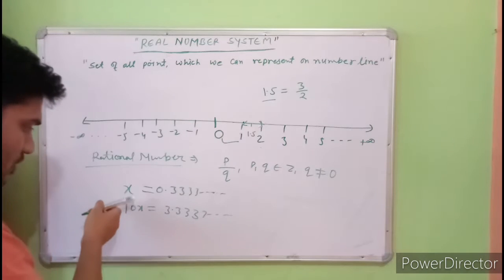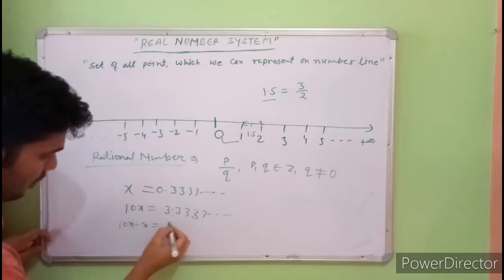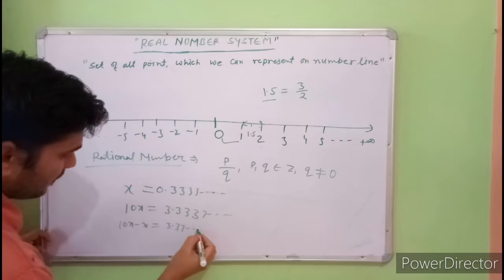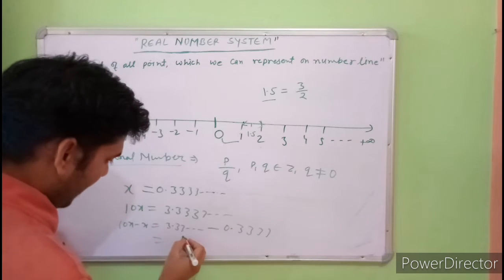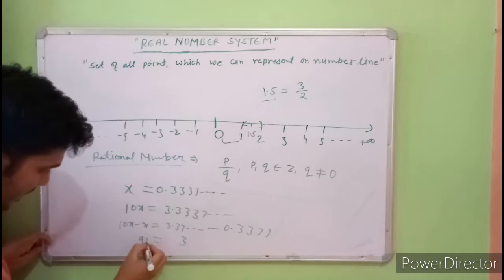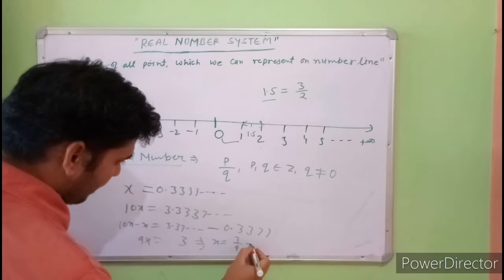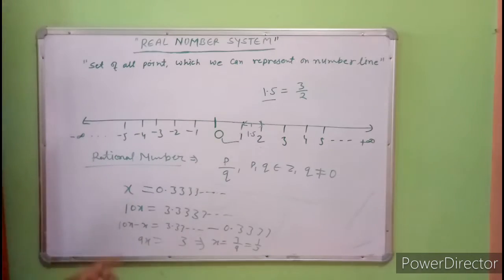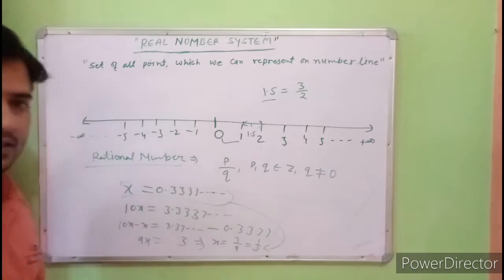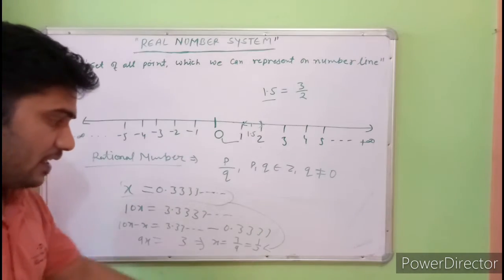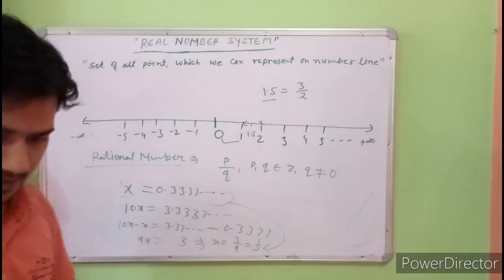Now we subtract: 10x minus x equals 3.3333 minus 0.3333. We get 3 on one side and 9x on the other, which means x equals 3 by 9, equal to 1 by 3. It means this number is also approximately 1 by 3. So according to the rational definition, 1 by 3 is a rational number.